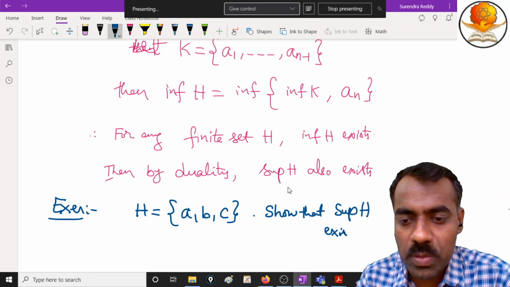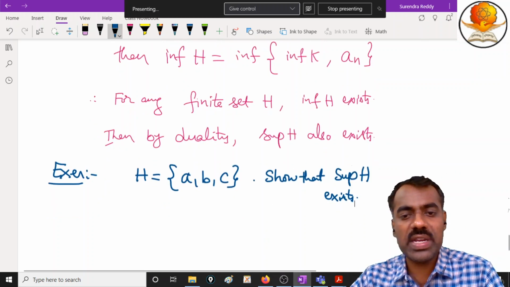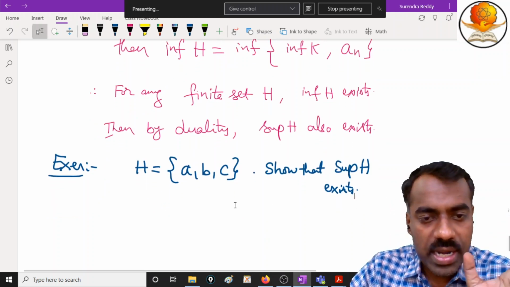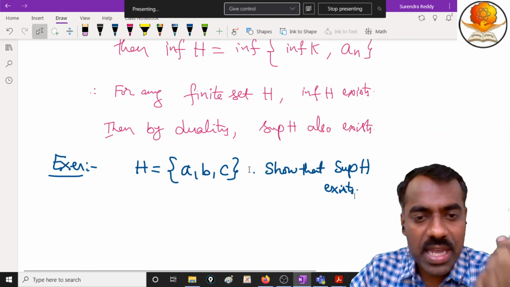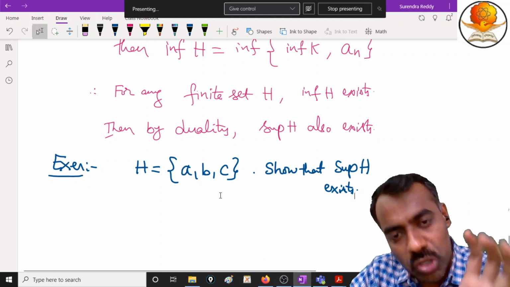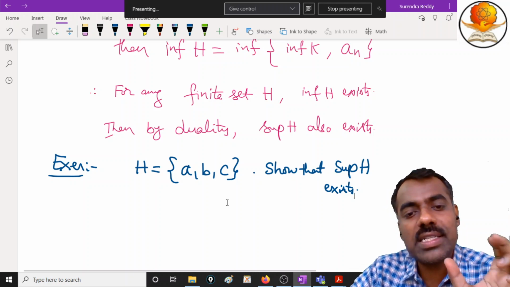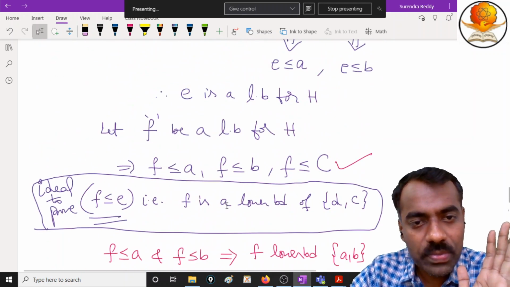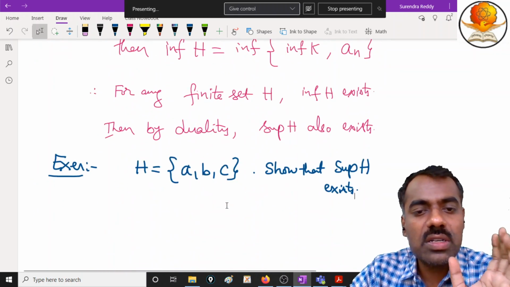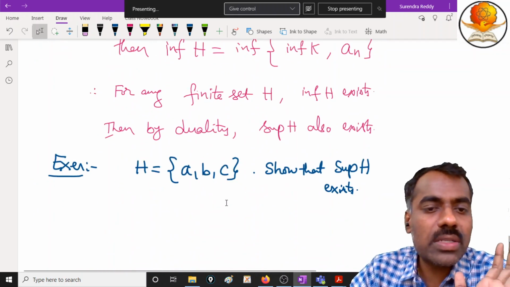What is meant by the supremum of H exists? How will you prove it? Take the supremum of two elements, then whatever you get, the supremum of those two elements, try to show that that is your supremum. Is this clear? Whatever we did for the infimum, try to prove it for the same set, that the supremum also exists.